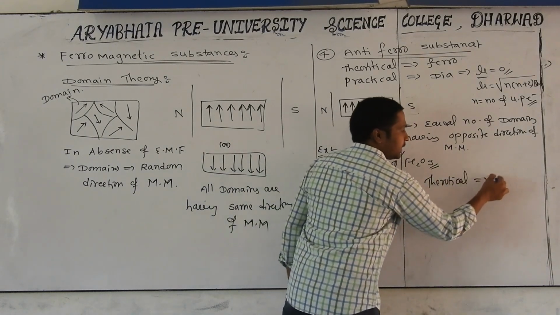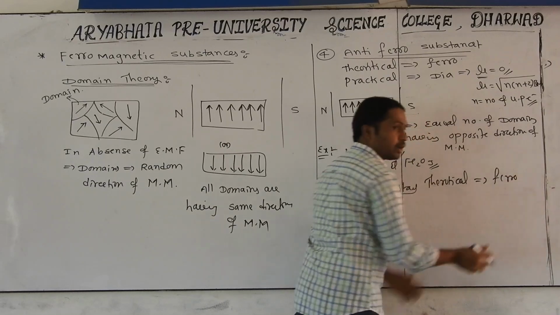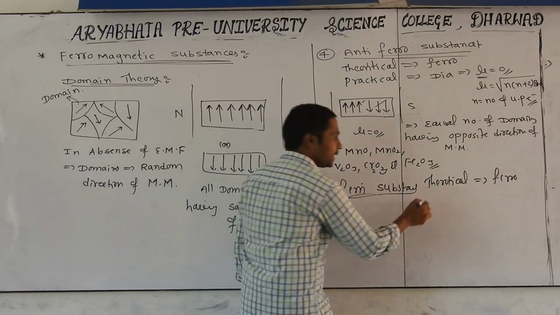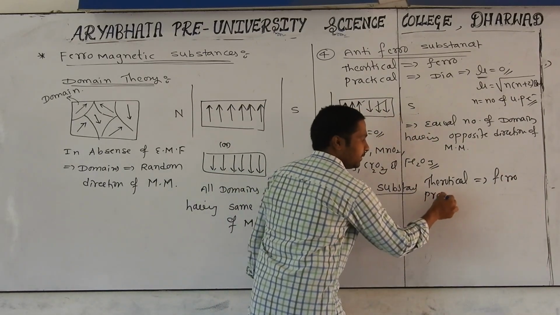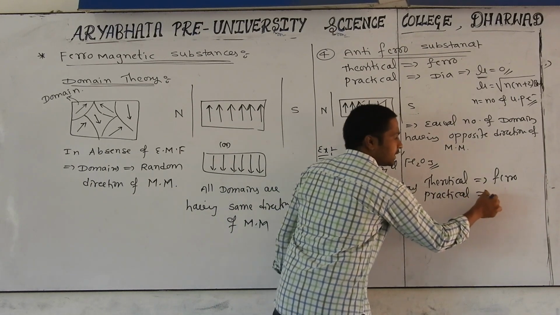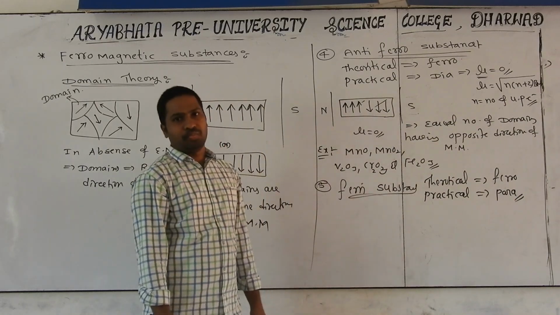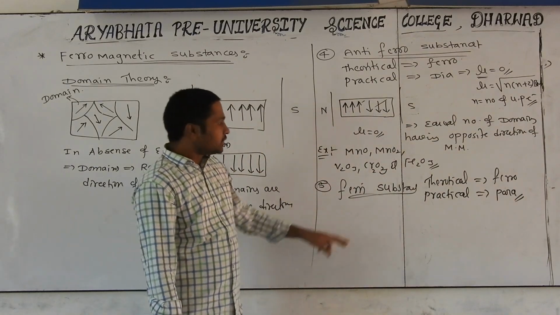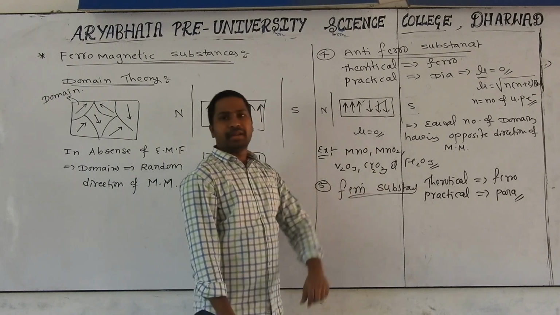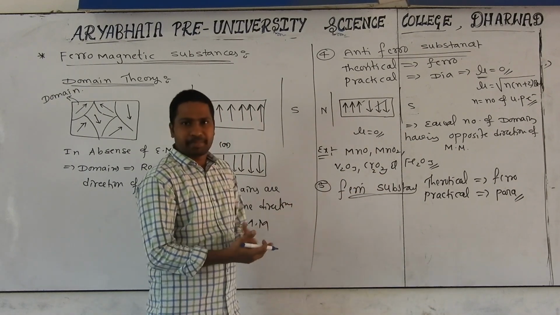Theoretically, we are expecting it to be like a ferromagnetic substance according to its chemical nature, but practically or experimentally, it is behaving like a para. Para means, is it a strong magnetic field? No. Slightly magnetic nature is there. Such materials are called ferrimagnetic substances. That's why it is happening like this.